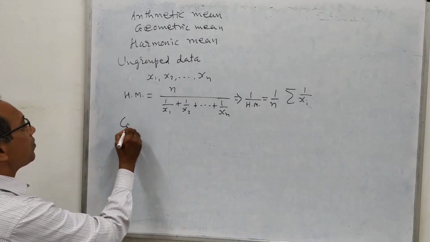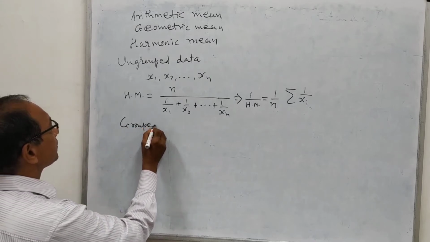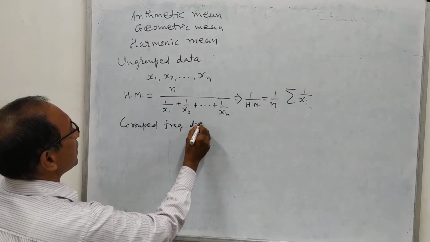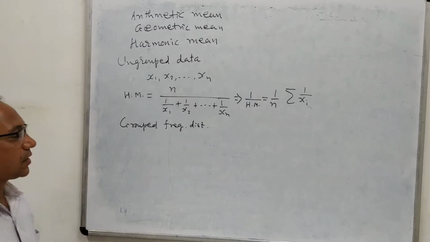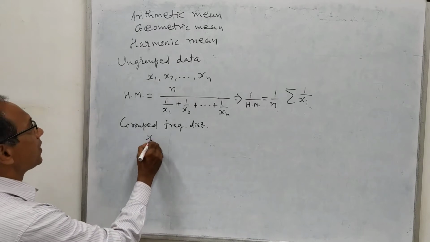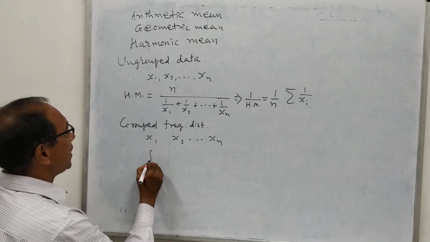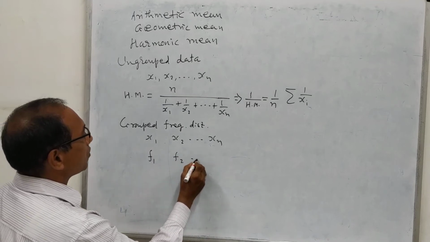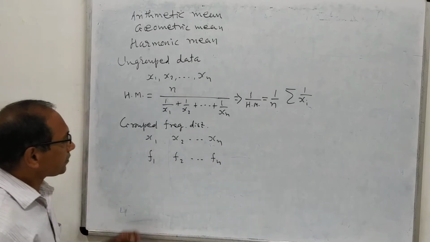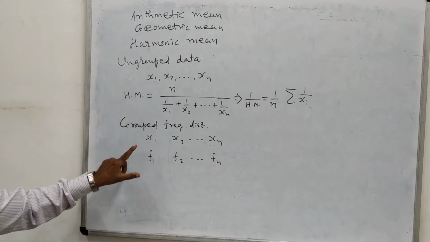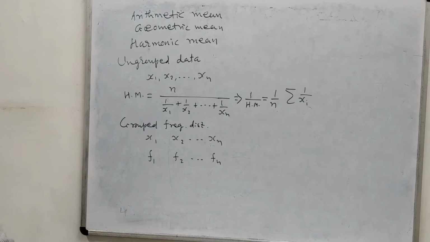If we are given a grouped frequency distribution, that means if we are given the values x1, x2, xn, and correspondingly the frequencies f1, f2, fn, so here you can see that it is a simple frequency distribution, but we will apply the same formula for both cases, even if we are given the intervals also.